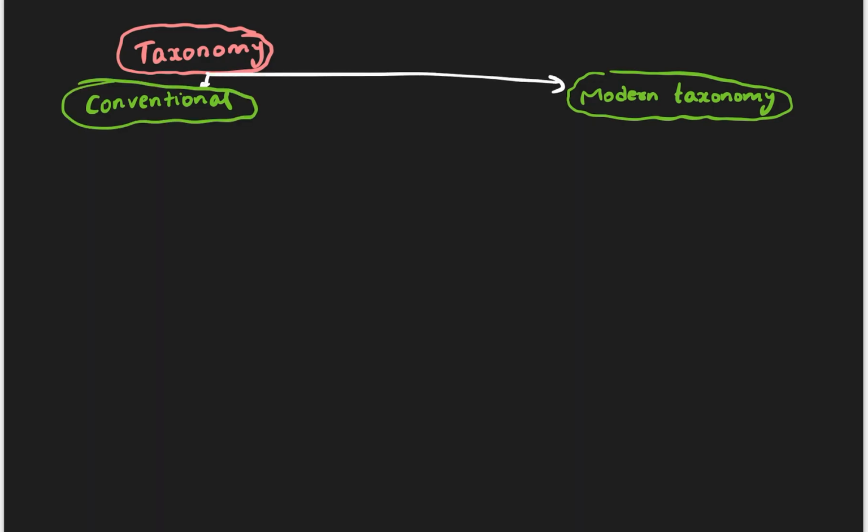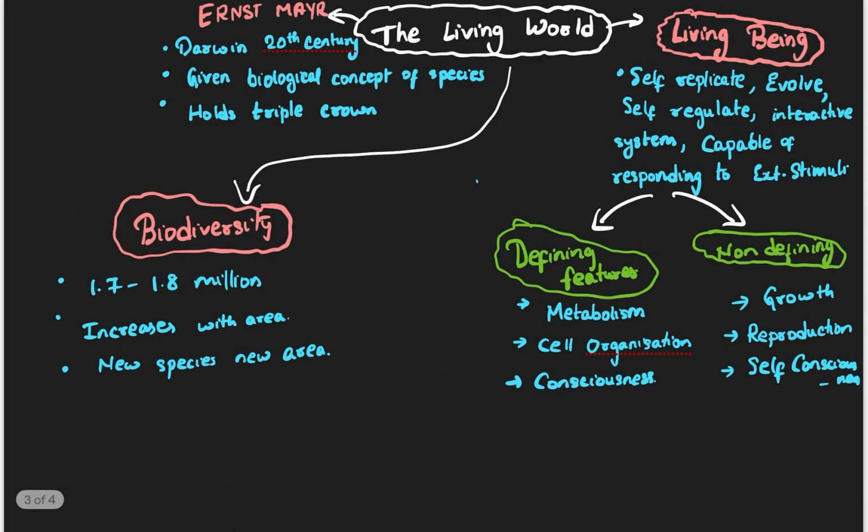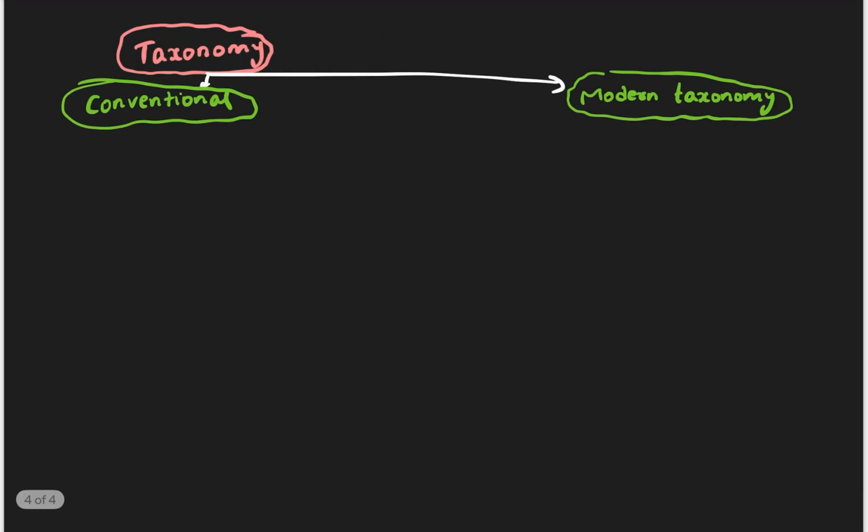Conventional taxonomy is nothing but, in this kind of taxonomy, how do we identify and name some organism? We are going to name the organism. That is the meaning of taxonomy, right? How do we name them? The first step is characterization. We identify its characters. So the first step is characterization.